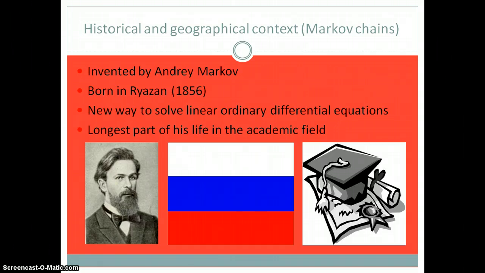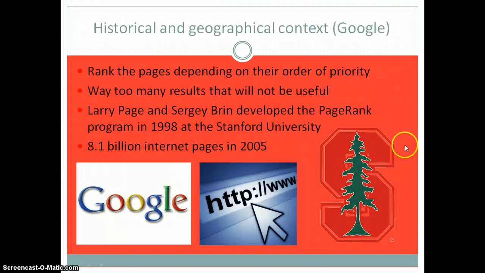As soon as he started school, he was really implicated with mathematics, and with some of his teachers, he found a new way at 17 years old to solve linear ordinary differential equations. That was a very great discovery and good advancement for mathematics, and he was only 17 years old, so that's really good. Afterwards, he received some medals for this discovery, and he spent the longest part of his life in the academic field, doing research, teaching, and getting diplomas. And he passed away in 1922.